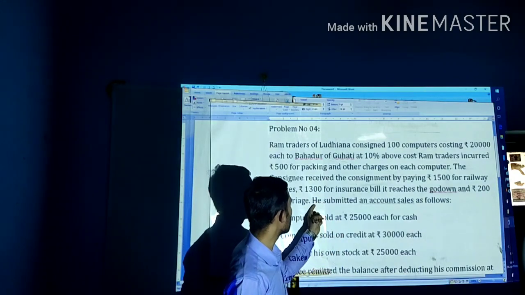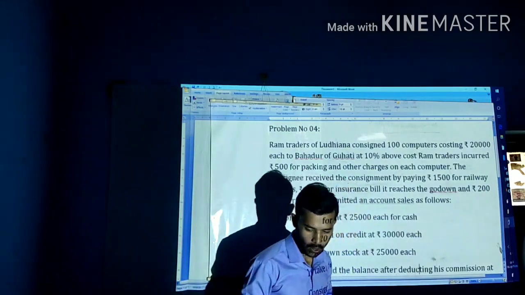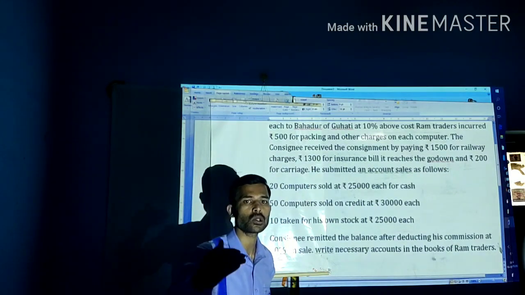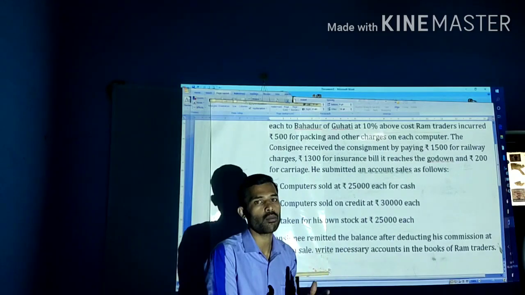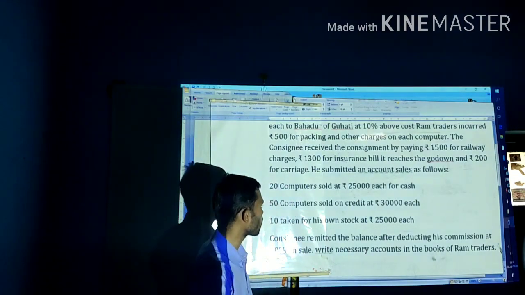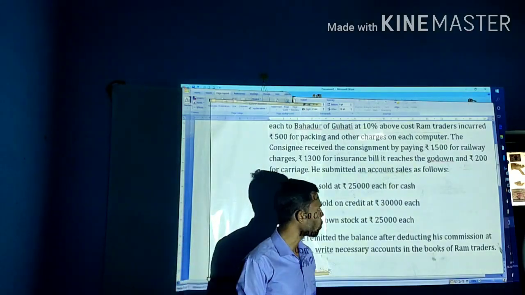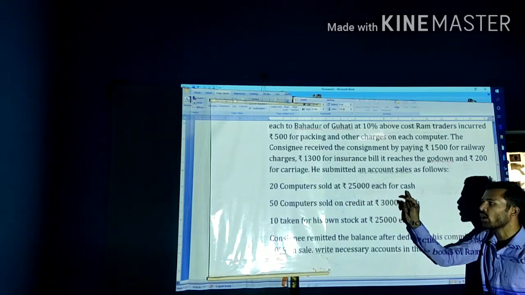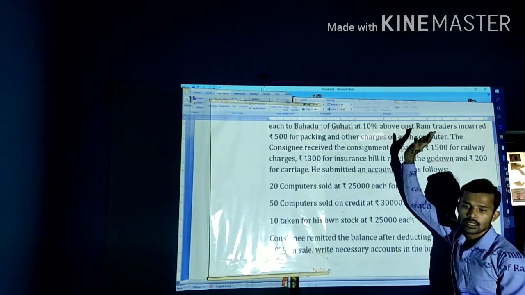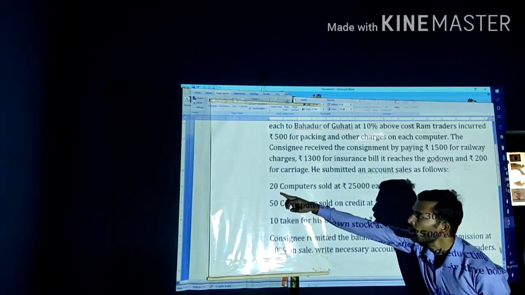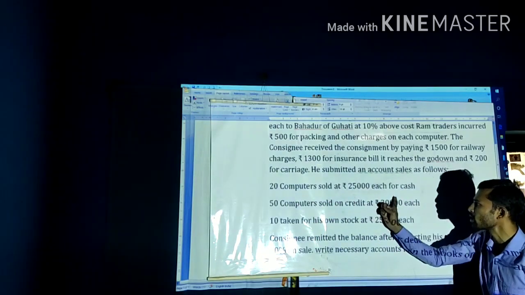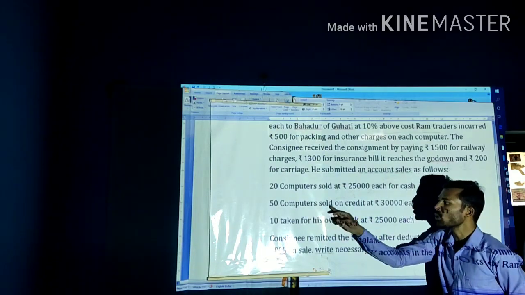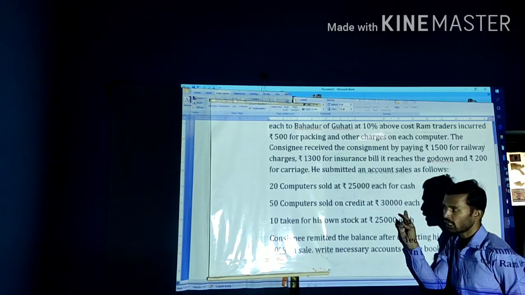So he submitted an account sales as follows. At the end of the period, after his sales, he is sending the information to the consignor, saying that he has made sales of the computers. See how many goods he has sold. 20 computers sold at 25,000 each for cash. The total consigned computers is 100. Out of that, 20 have been sold for cash at 25,000 each, and again 50 computers sold on credit at 30,000 each.